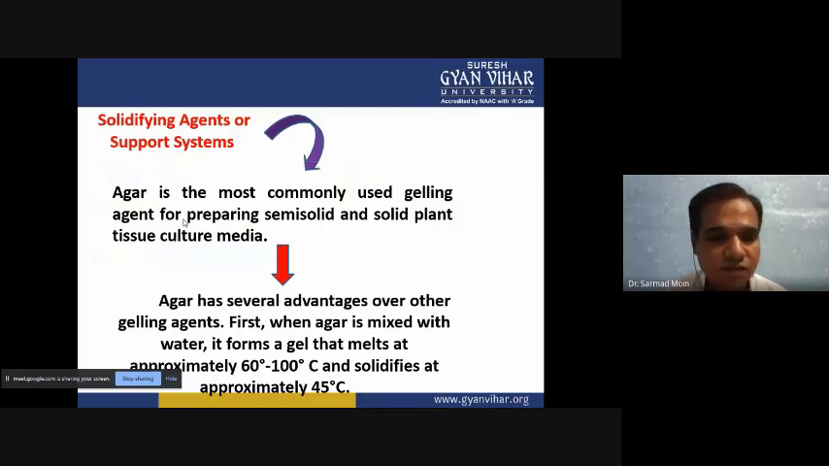Another type of gelling agent is also available, like gelatin and gum, but agar is the more suitable gelling agent, since agar doesn't have any type of activity. It is a type of polysaccharide, and plants, bacteria and fungi cannot utilize this agar as an energy source or carbon source. It doesn't have any nutritional quality, so we add agar to the media only for the gelling purpose.